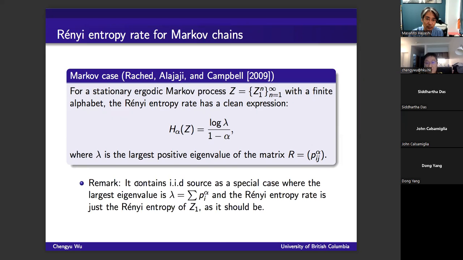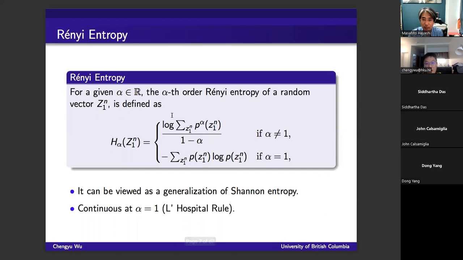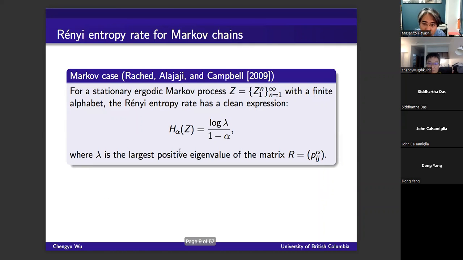So as I said before, it contains the IID process as a special case. Moreover, it can also be shown that for the so-called weakly mixing process, you can also prove the convergence of the Renyi entropy rate. Basically, because in that case, you can prove the subadditivity of the Renyi entropy, I mean, of this term here divided by n when you have weakly mixing. But there's no clean solution.